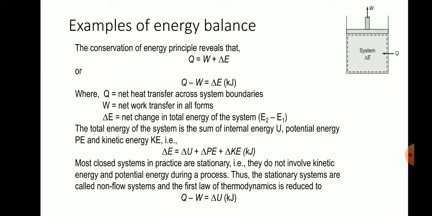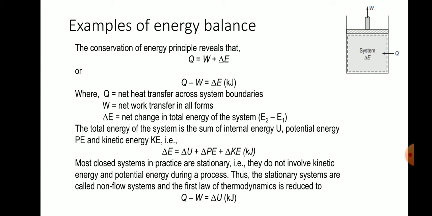Here we supply heat, the internal energy of the object is increased and also the piston moves upward. Therefore input heat is divided into two forms. One is work, and the other one is internal energy. That means Q equal to W plus delta E. In the previous conditions, the first condition is there is no movement. In the second condition, there is no heat transfer, which means the outside wall of the room is completely insulated. But in this case, we have supplied some amount of heat.